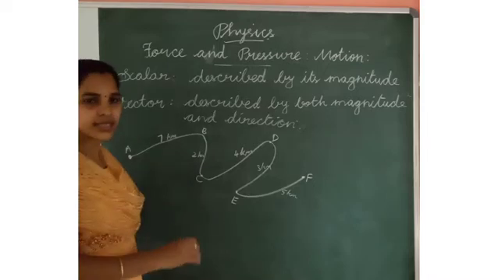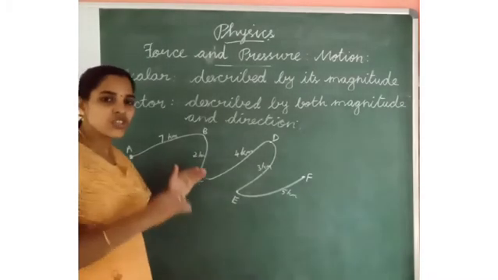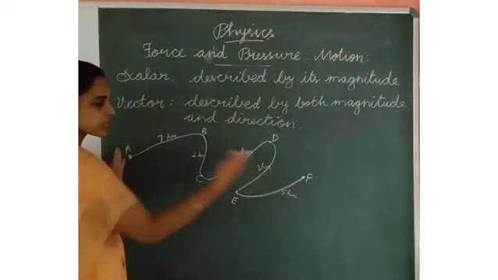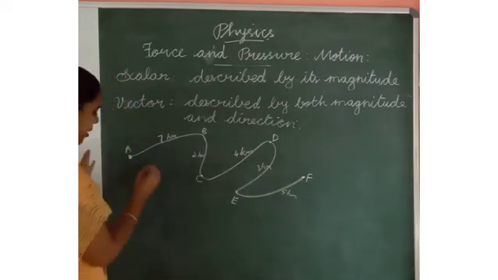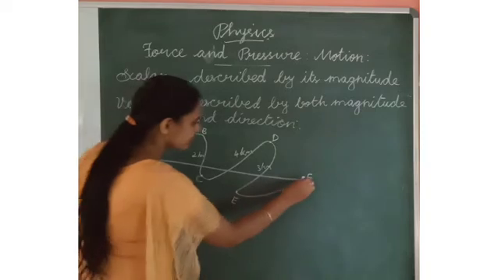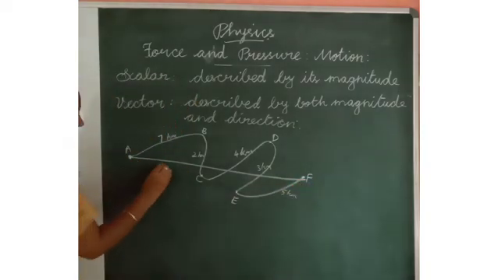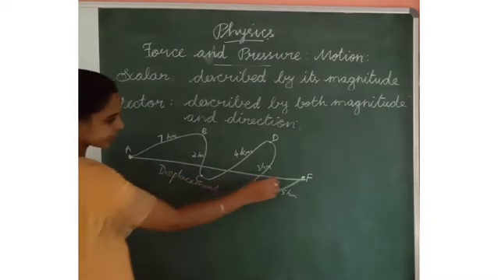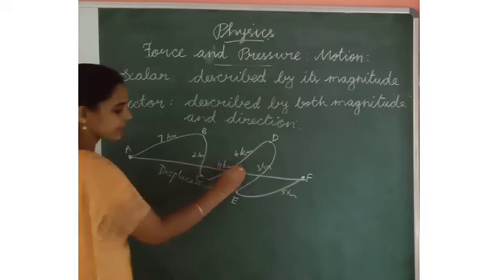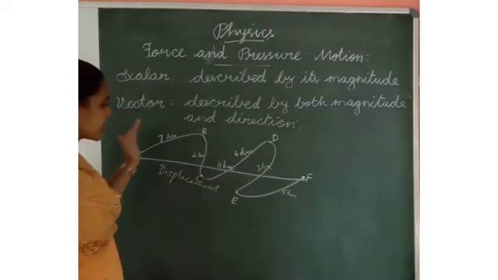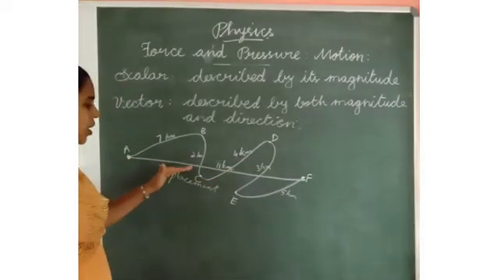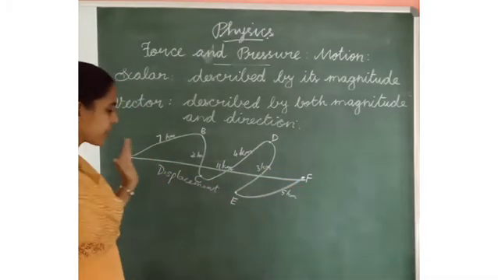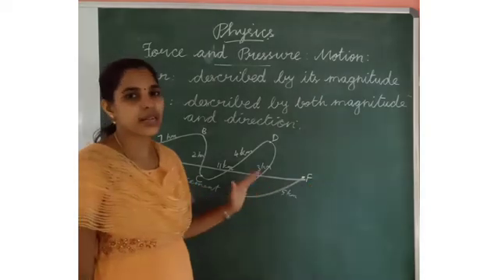This is called distance. Displacement is the shortest path covered by an object from starting position to end position. This is the shortest path, this is displacement. Totally this is 11 kilometer. So distance means the total or long distance covered. Displacement means the shortest distance from starting position to final position.